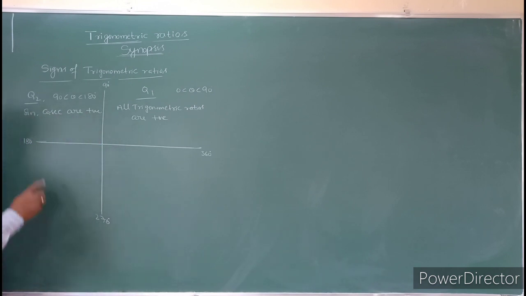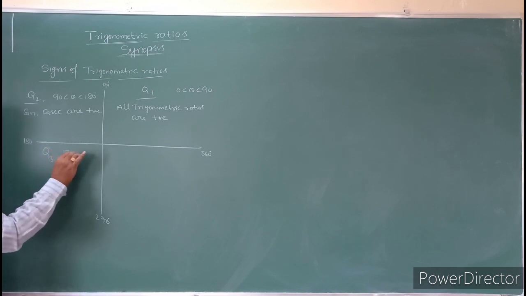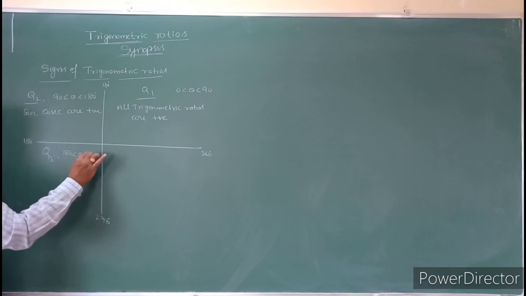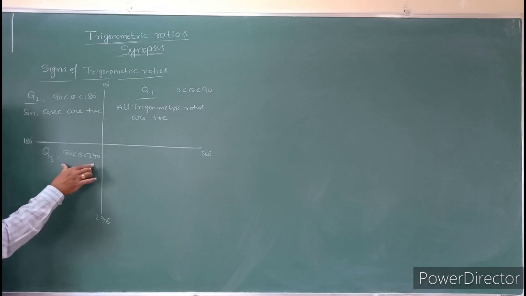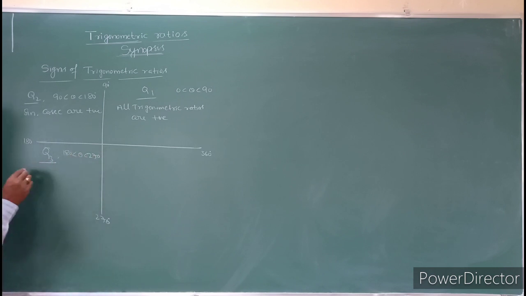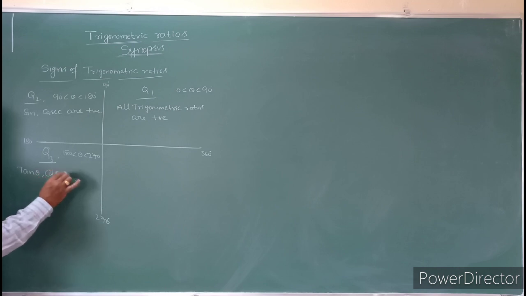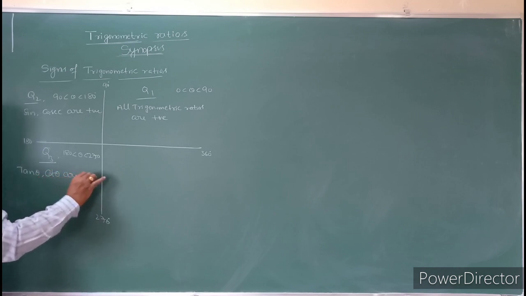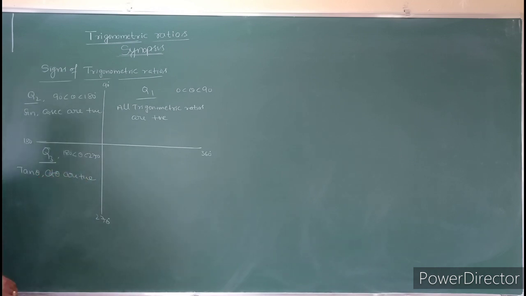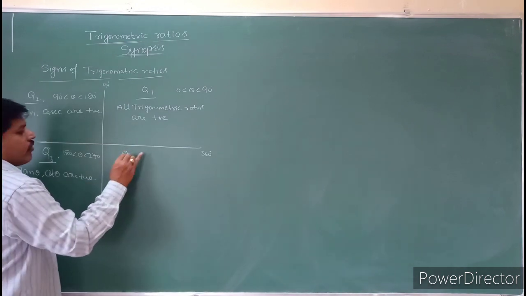In the Q3, that is nothing but 180 degrees is less than theta is less than 270 degrees. In this third quadrant, which trigonometric functions are positive? That is nothing but tan theta and cot theta. These two are positive.